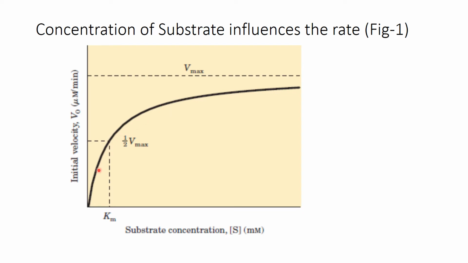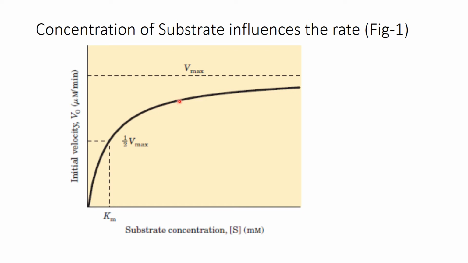In this curve, it is very clear that initially the increase in the substrate concentration increases the velocity in a multifold manner. For such a small substrate concentration, the increase in velocity is much higher. But as you go on increasing the substrate further, there is an increase, but the steepness is not there.